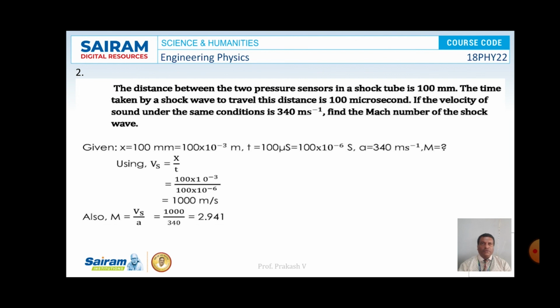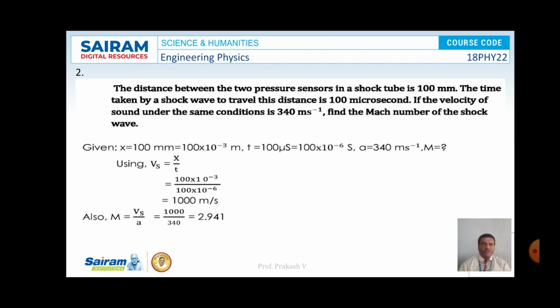The second problem: the distance between the two pressure sensors in a shock tube is 100 millimeter. The time taken by a shock wave to travel this distance is 100 microseconds. If the velocity of sound under the same condition is 340 meter per second, find the Mach number of the shock wave. So given the distance between the sensors is 100 mm, convert that into meter by multiplying with 10